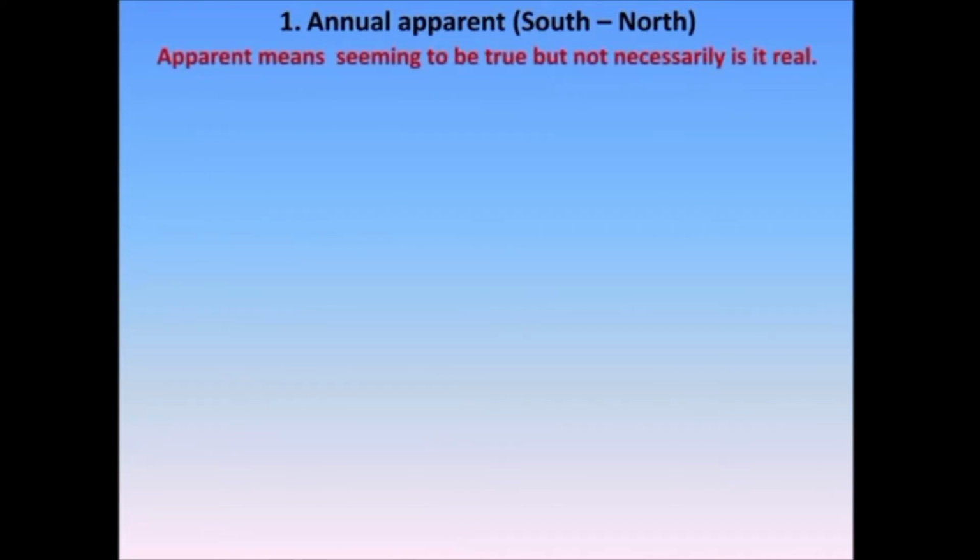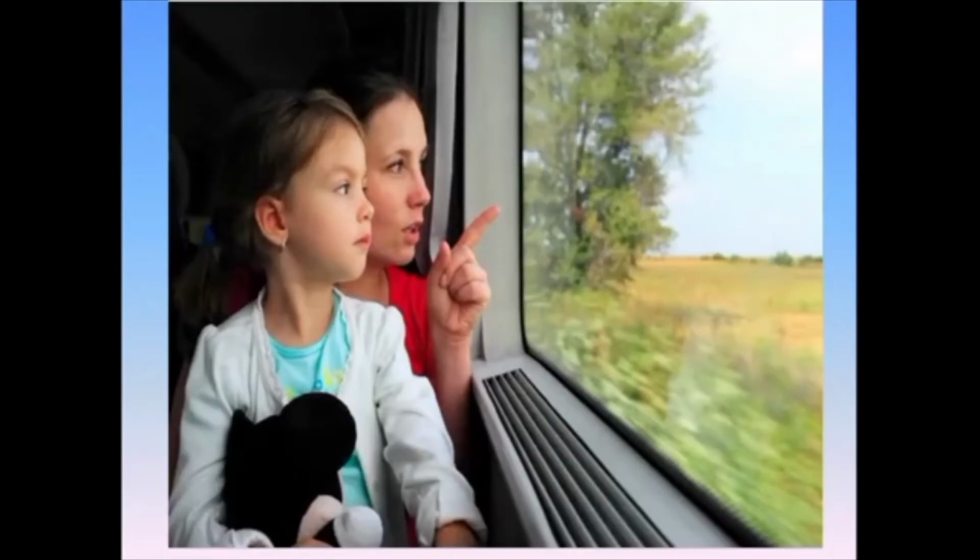Now children, apparent means seeming to be true, but not necessarily real. It seems that it is happening, but it is not real. Let me give you one more example. When you are traveling in a train and you look outside the window, you feel like everything outside is running fast or moving, but it is stationary and the train is moving.